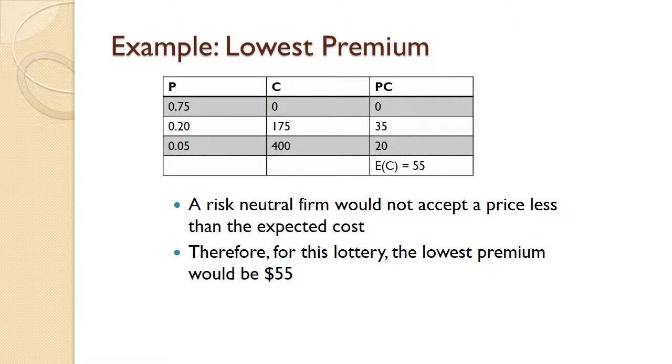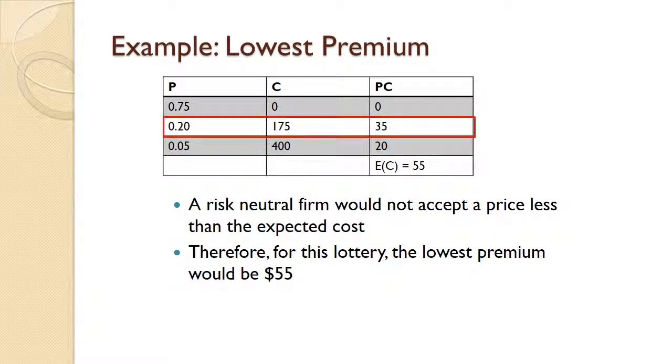For this lottery, we can calculate that with the table on this slide. Notice that this table is looking at the three possible outcomes from the firm's perspective instead of from the consumer's perspective. So we have a 75% chance that there is no negative outcome, no repairs are necessary. In that case, the firm's cost is 0, and 75% times 0 is 0.